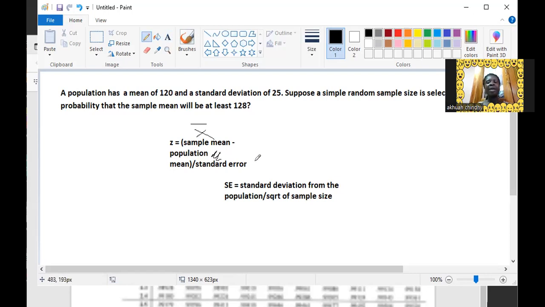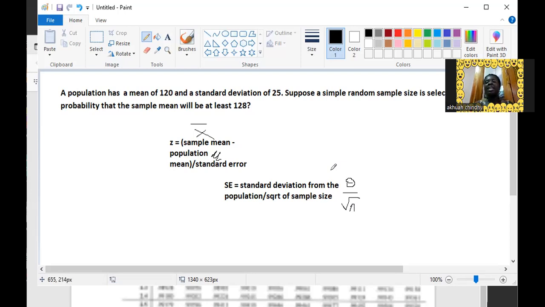The standard error is from this formula: standard deviation, with its symbol, divided by the square root of the sample size, right?